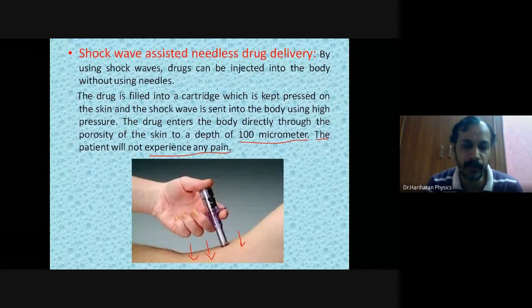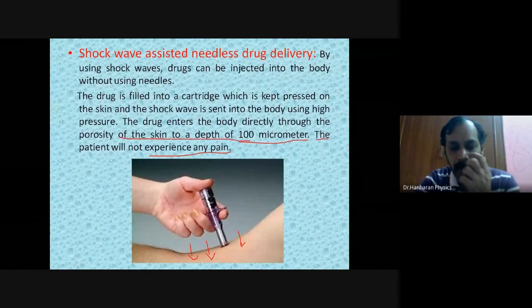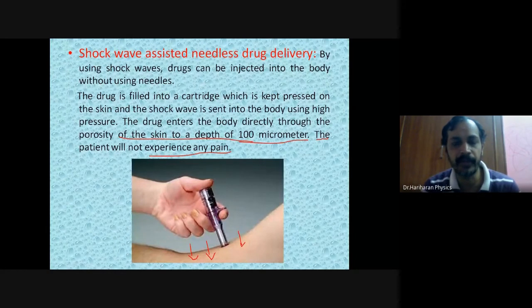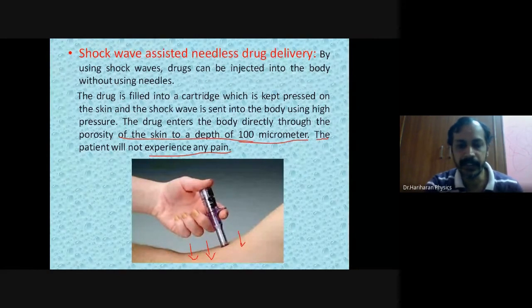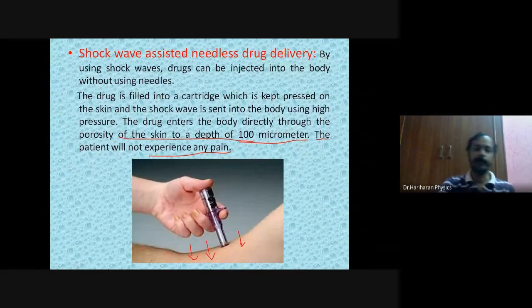On the other hand, if you prick a person, what happens? You will feel the pain. So in this case, the person will not feel any pain. Okay, and what is the depth of penetration? Depth of penetration happens to be around 100 micrometers. So this is the fifth application of shock wave. Now what is the sixth application of shock wave? Okay, so this is clear, no? Depth of penetration.